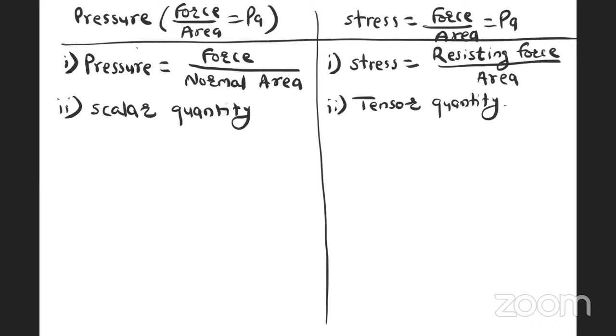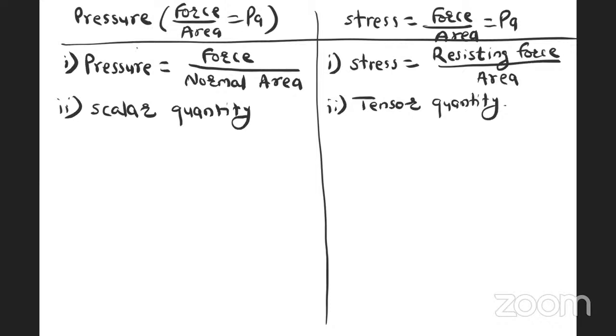Now, third difference. Already I have explained scalar and tensor quantities. If someone is having confusion in scalar and tensor quantity, you can rewind this video and go back. I have explained it fully earlier. Now again.